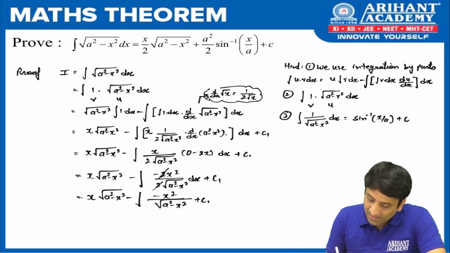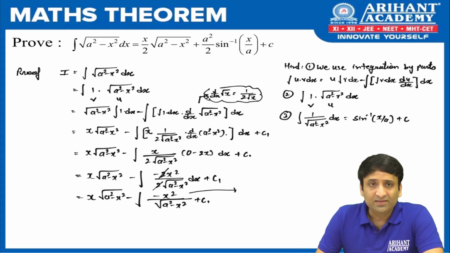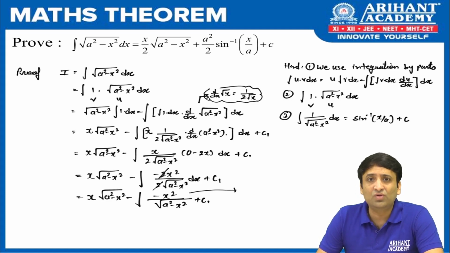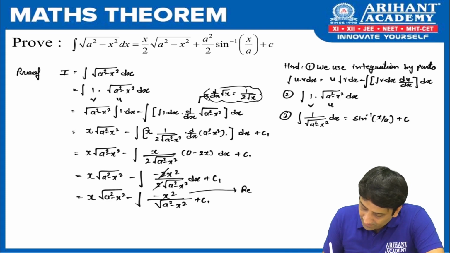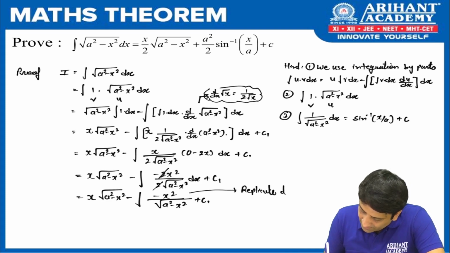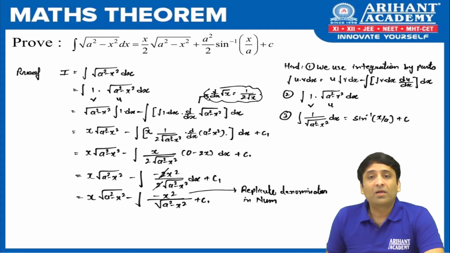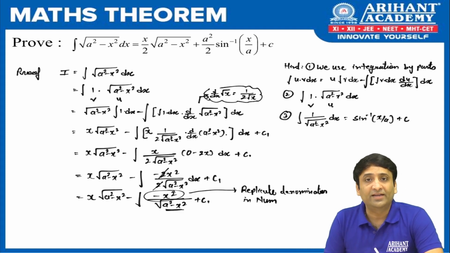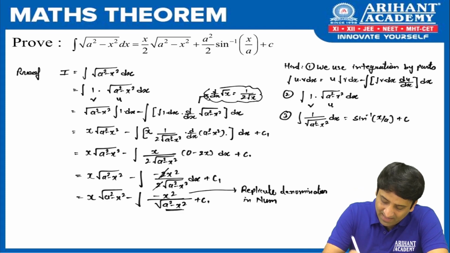Now what to do? At this stage, if you have done integration well, then definitely it must have clicked for you. But if not, then please remember, whenever we see an algebraic function, one of the basic rules to integrate an algebraic function involving division is to replicate the denominator in the numerator. I repeat, replicate the denominator in the numerator. Okay. So in the denominator what we find is a square minus x square. I want that term here. Are you getting it? So what we do here is, can we add and subtract a square?